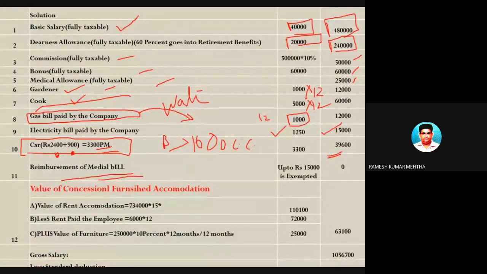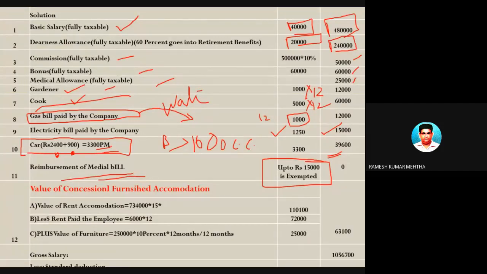Next one is medical bills which are reimbursed by the employer. The expenses are of the employee and they are reimbursed by the employer. So please remember, there is a rule: up to 15,000 rupees it is not taxable. Over and above that, it is fully taxable. Now we have to find out the furnished accommodation as well as rent.